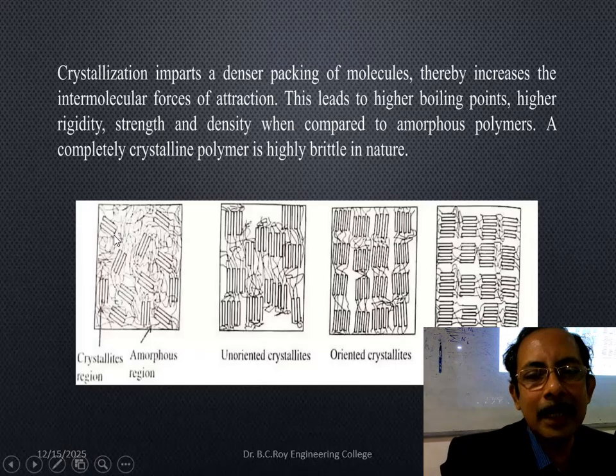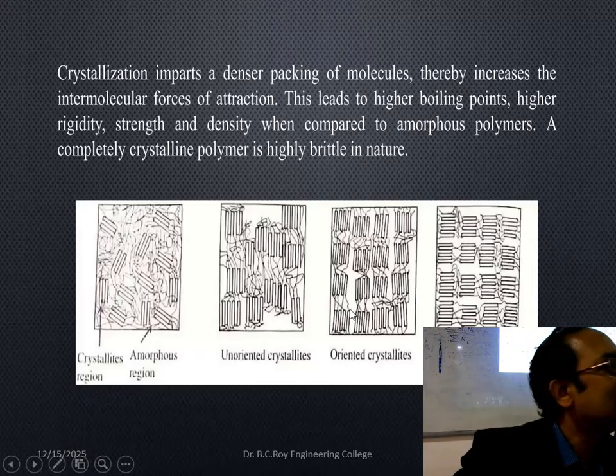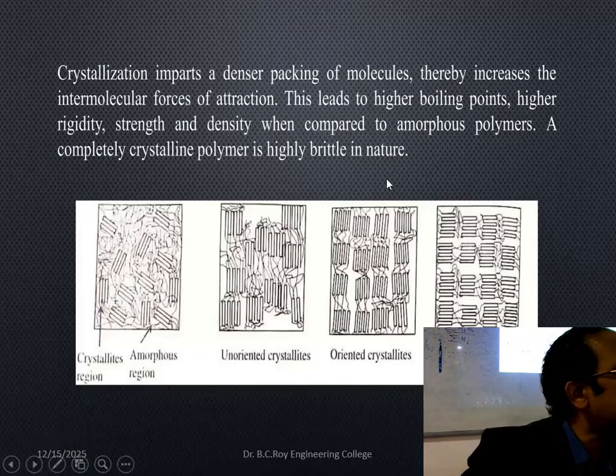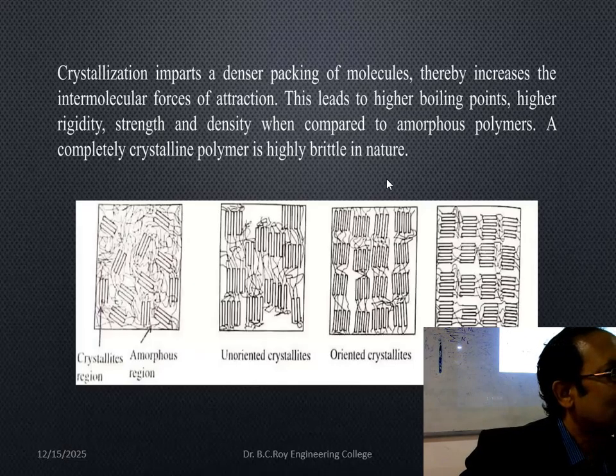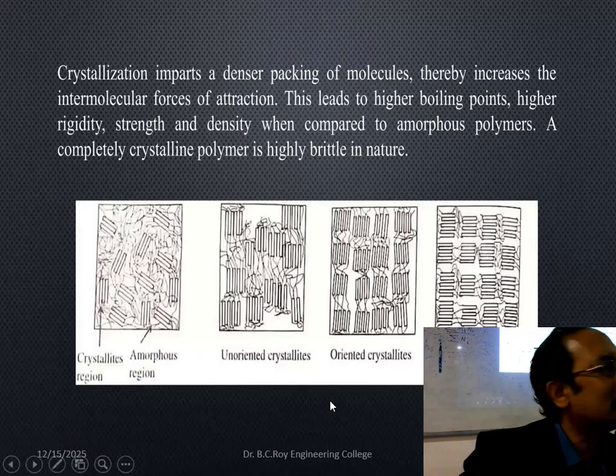In the amorphous material, there are crystals like this: unoriented crystallized and oriented crystallized. If you make it oriented crystallized, it will become quartz glass, much harder. If you drop it, it will not break; it can tolerate at least a few impacts. That is oriented crystals.